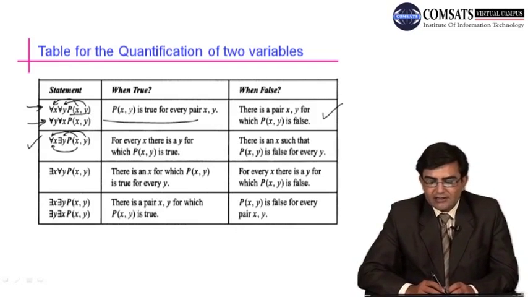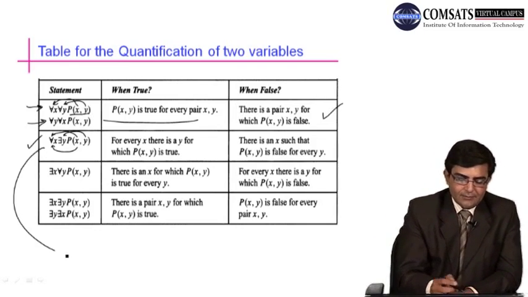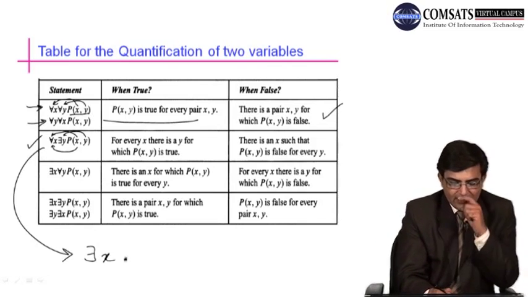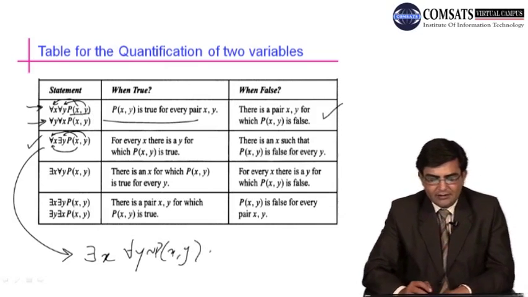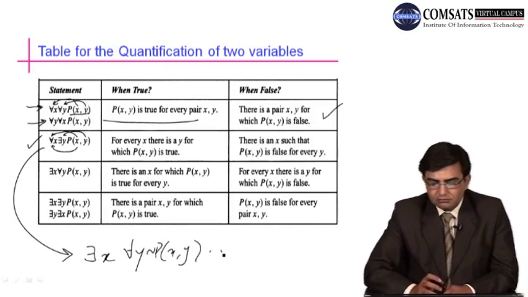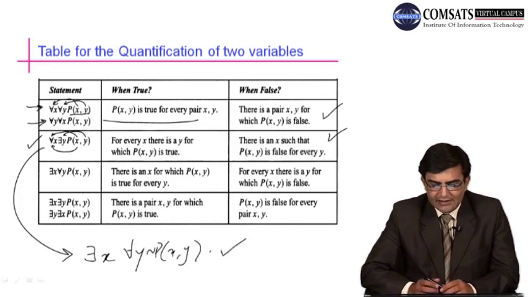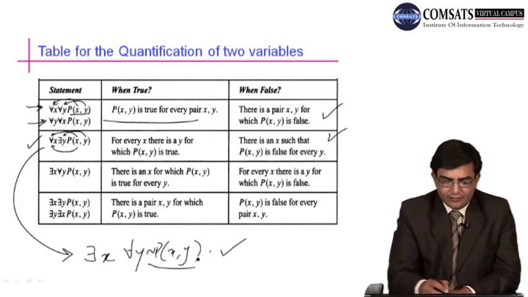And this statement will be false when there is an x such that P of x, y is false for every y. We reverse this statement, or we take the negation of this statement. There exists x such that for all y, not P of x, y. Taking the negation, this statement will be false when this is true. Or you can write it as: there is an x such that not P of x, y is true, or P of x, y is false for every y.